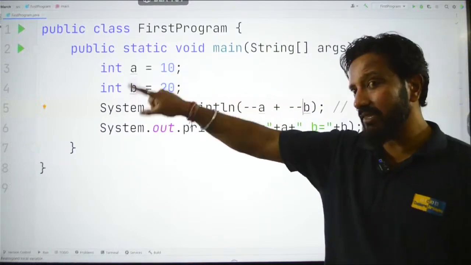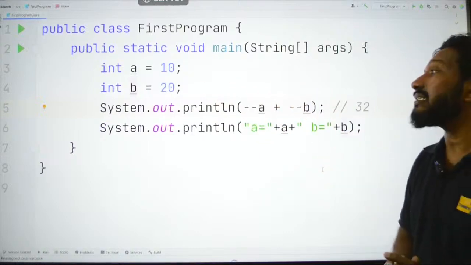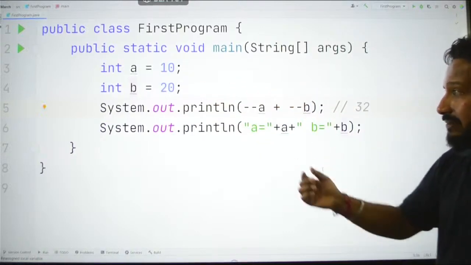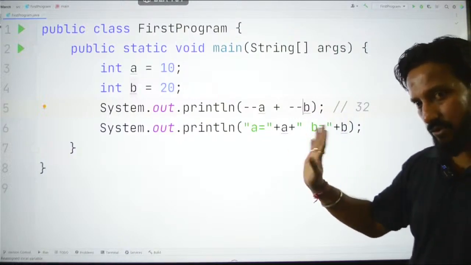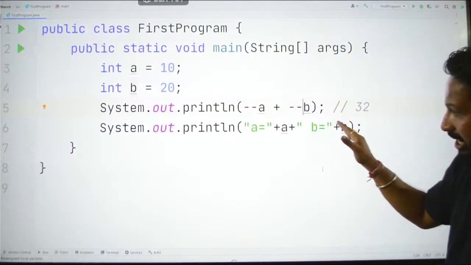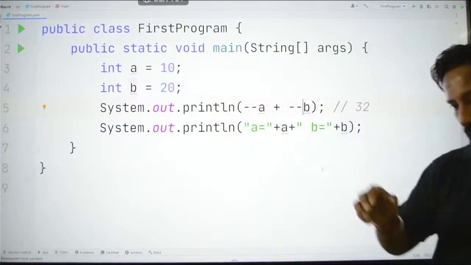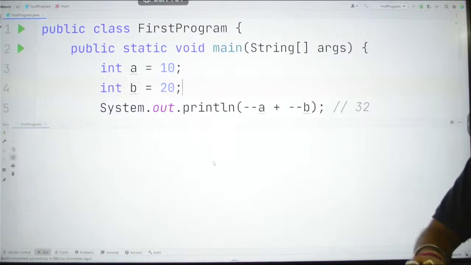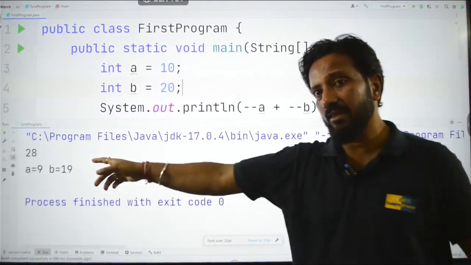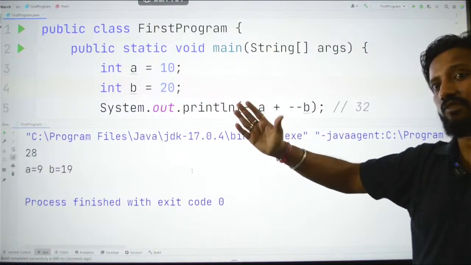So 10 becomes 9 and 20 becomes how much? It becomes 19. So when you add them, 9 plus 19 becomes 28. So here we should get 28, and in this line it should be updated to 9 and 19. Let's run this and check. See guys, clear now? So this is how your unary plus plus and minus minus operators work.